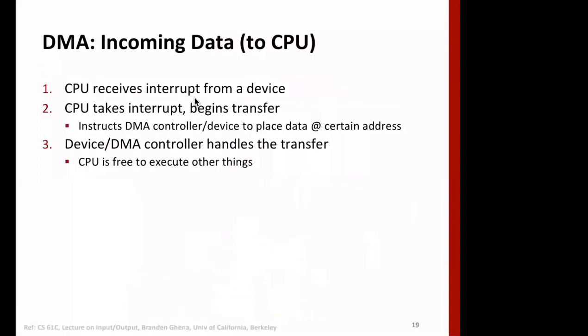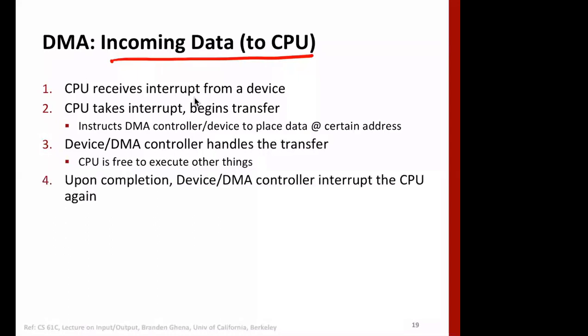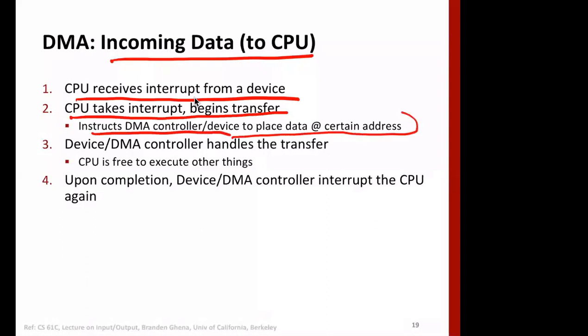So there are two ways: incoming data to CPU. It means the device wants to send some data to CPU. CPU has to, of course, put that into memory, RAM. So CPU receives the interrupt from a device, takes the interrupt and begins the transfer. In order to begin the transfer, it has to tell the DMA controller to place the data at a certain address in RAM. And the DMA controller or device controller, whatever, handles the transfer.